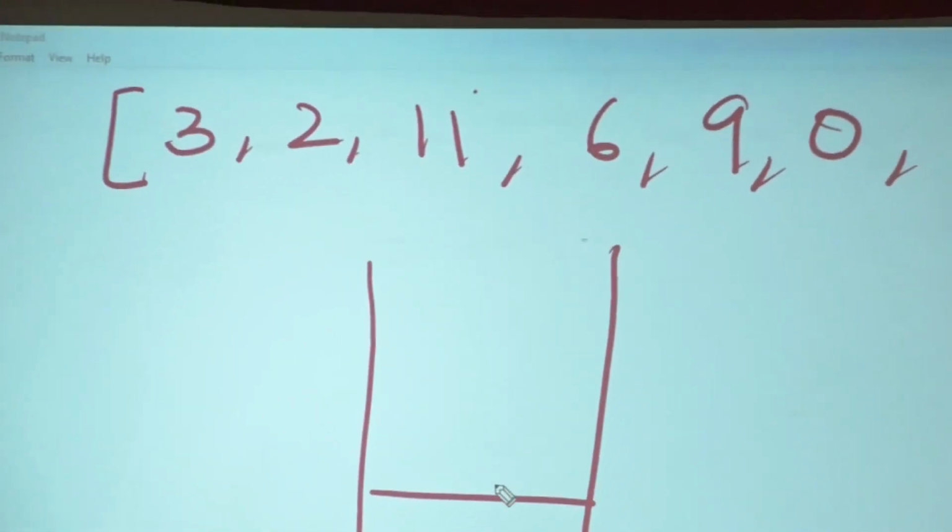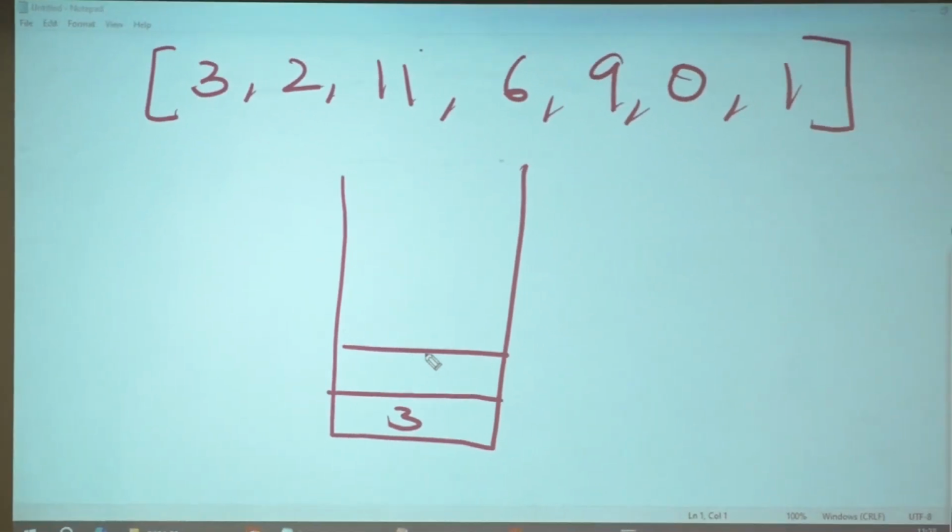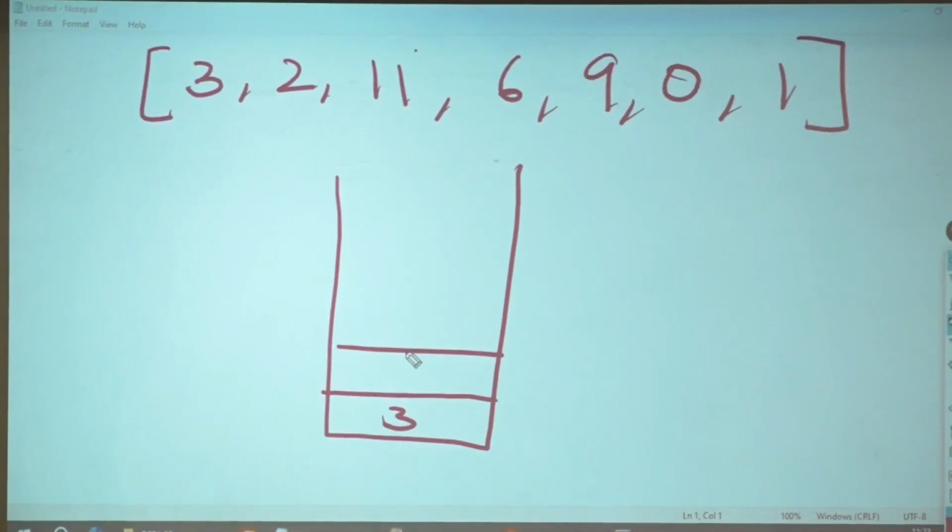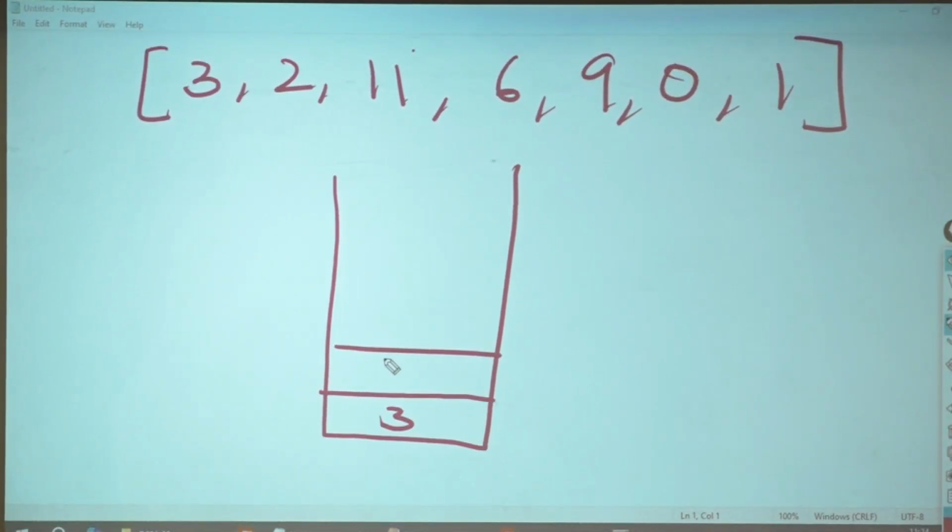of sorting this array. Correct? Insertion sort, selection sort, bubble sort, quick sort, all those things. I want you to put these elements into the stack. Today, you can only work with your paper and pen, because we are going to be creating algorithms in the first half of the session. In the latter half, you have to code all the algorithms that you have created.